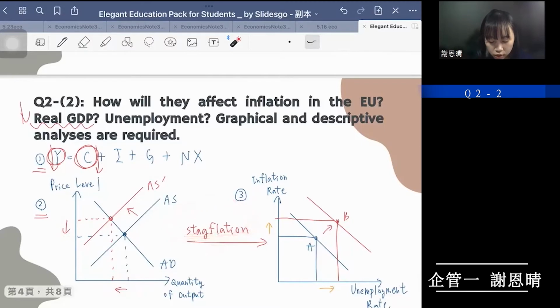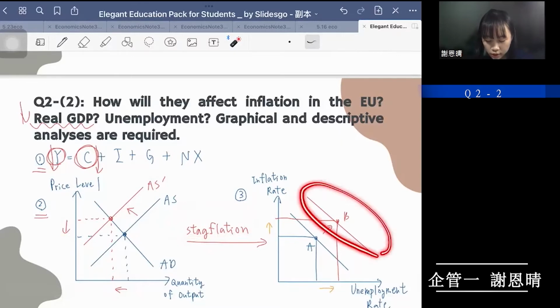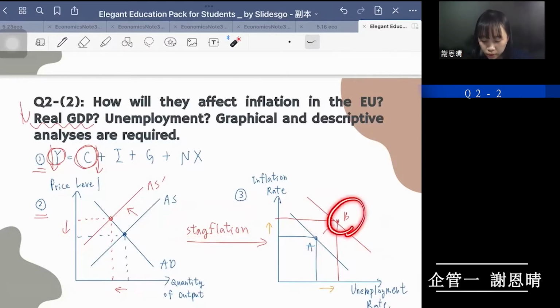And the stagflation will cause the Phillips curve to shift to the right, just like the red line here. And we can see, for example, from point A, due to the stagflation, it will move to point B, and that causes both the inflation and unemployment rate to rise. So the inflation increased and the unemployment rate increased also.